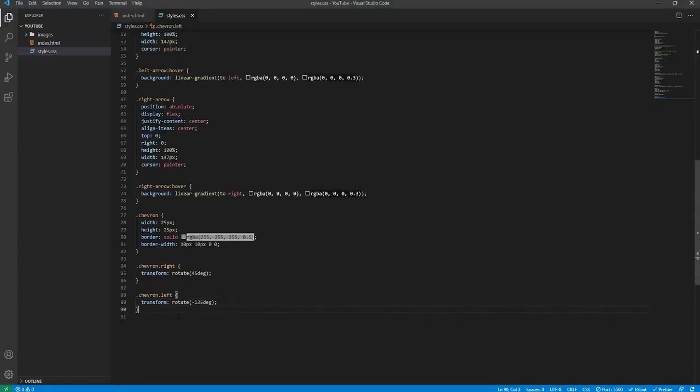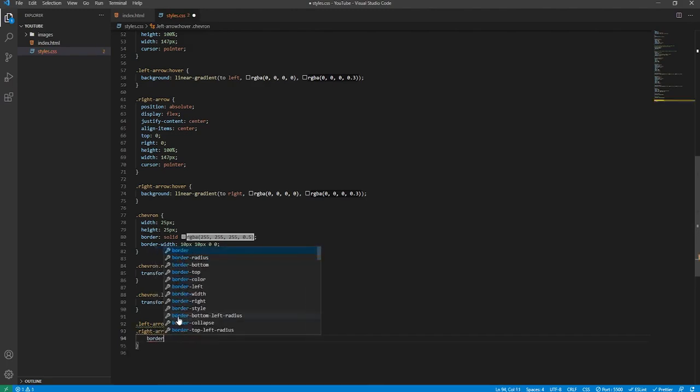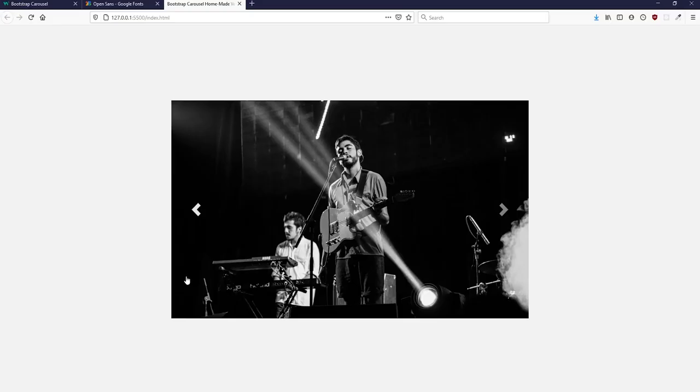And the final thing that we'll need to do, we will style the chevron color when the user hovers over the relevant column. So we'll say left arrow hover space, style the chevron, that's inside the left arrow. And we'll do a comma, and we'll do the same thing just for the right arrow. So we'll say right arrow hover, we'll style its chevron, and we'll change the border color, because remember that's where the graphics comes from. And we use a hex value, we'll say E6, E6, E6, so E6 3 times. Now, as you can see, it changes colour when we hover over it, it's looking good.